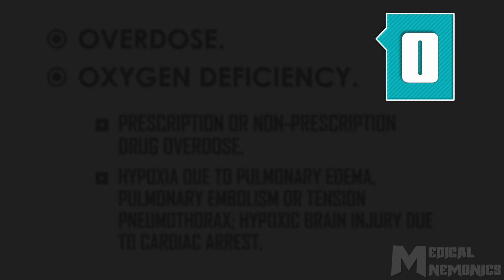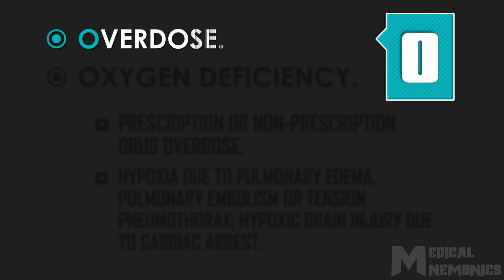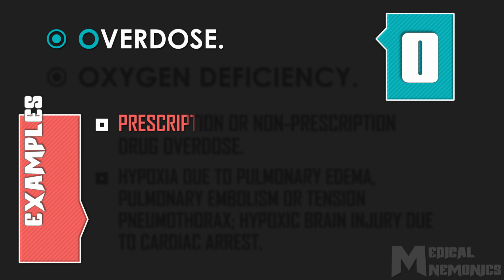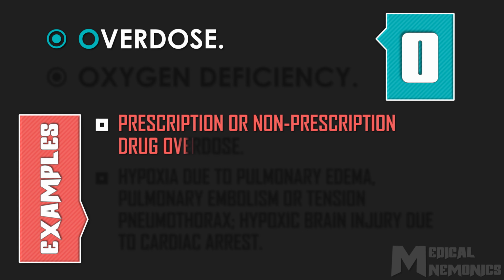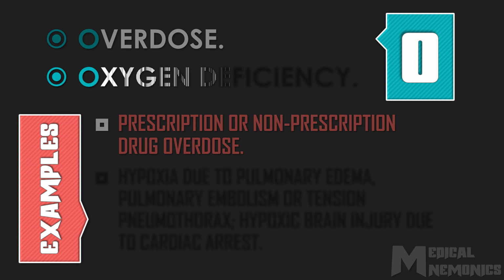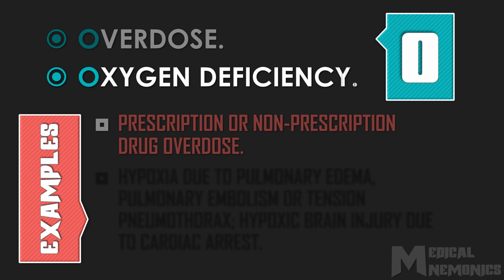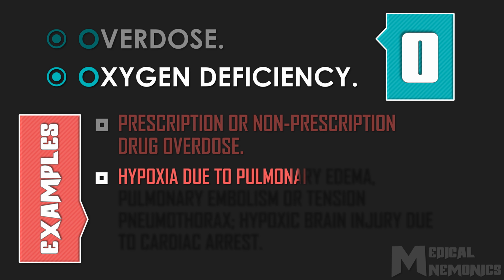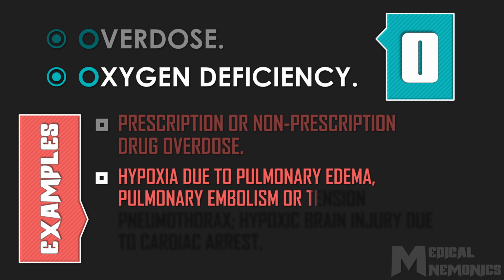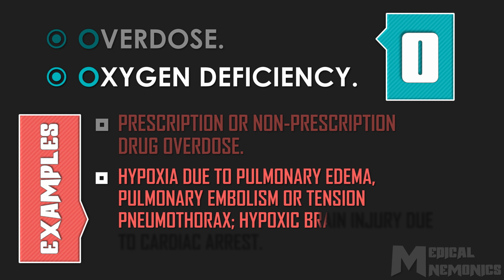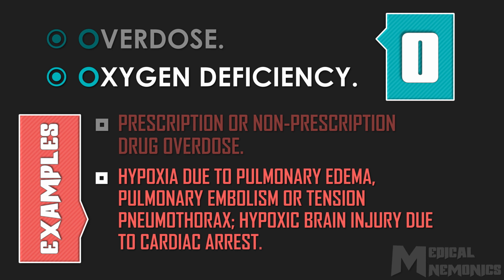O stands for 1. Overdose, as in prescription or non-prescription drug overdose. And 2. Oxygen deficiency, examples of which include hypoxia due to pulmonary edema, pulmonary embolism or tension pneumothorax, as well as hypoxic brain injury due to cardiac arrest.